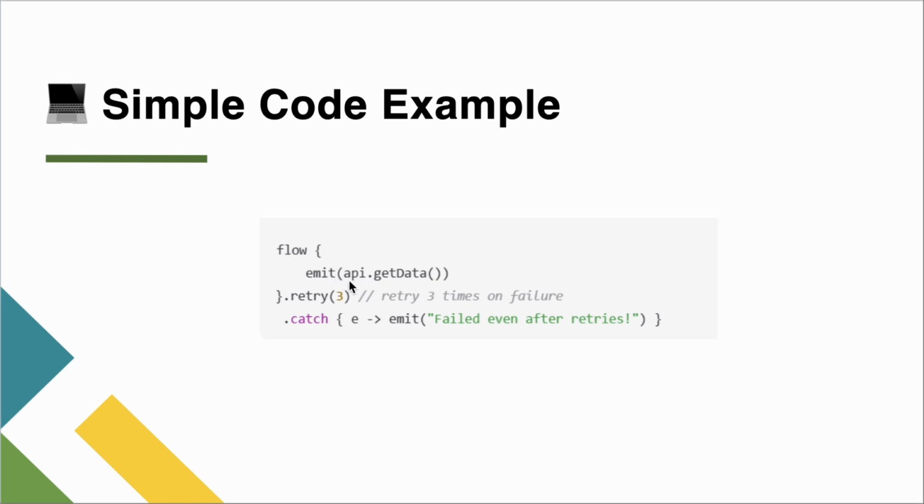It keeps emitting some data from the API, and then there is an option to make use of the retry operator, which basically retries 3 times. If it fails once, it will try a second time. If it fails twice, then it will attempt a third time. If it fails all 3 times, then in the end it will give you an exception, and it will emit as failed even after retries. So that's how the retry operator will work in a simple Android code example.